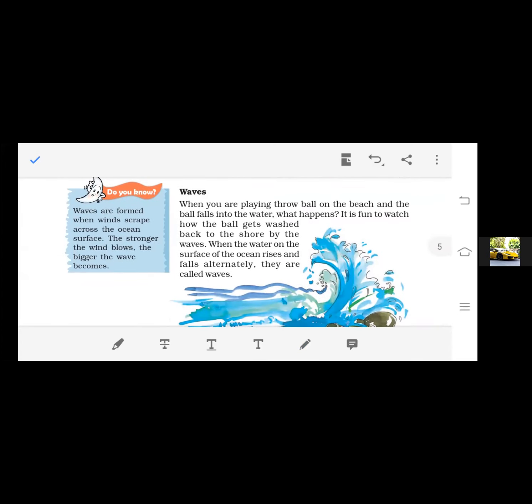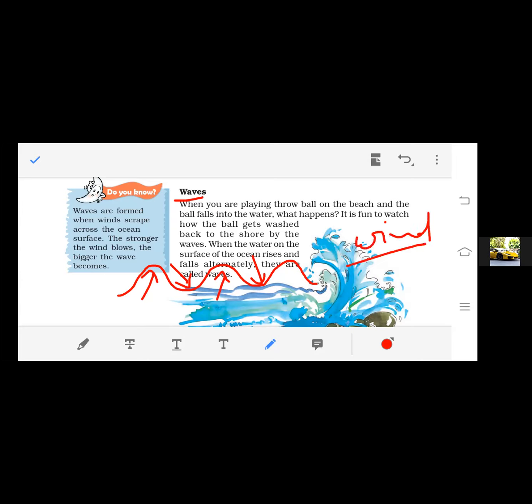Come to the first one, waves. When the oceanic water moves up and down like this, that is called waves. Here the wave rises and again falls down, again rises and again falls down. That is called waves. How do they generate? They are generated due to the presence of wind. When the wind blows over the oceans, the water begins to move along with the wind and the waves are produced, right?